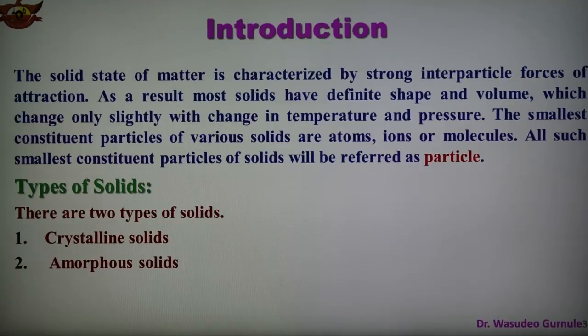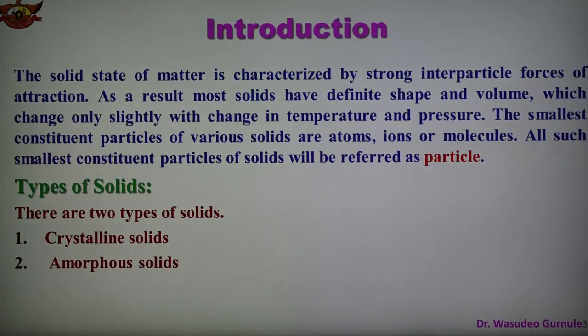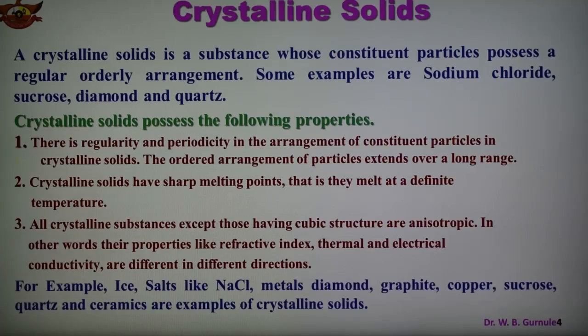So the melting point of solids is a very important part, and the solids are mainly of two types: crystalline solid and amorphous solid. So what is a crystalline solid? A crystalline solid is a substance whose constituent particles possess a regular, orderly arrangement.